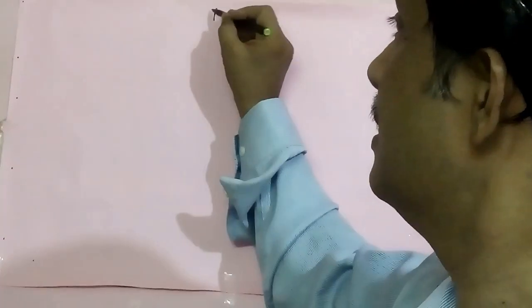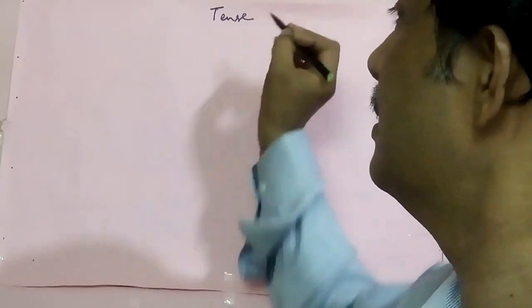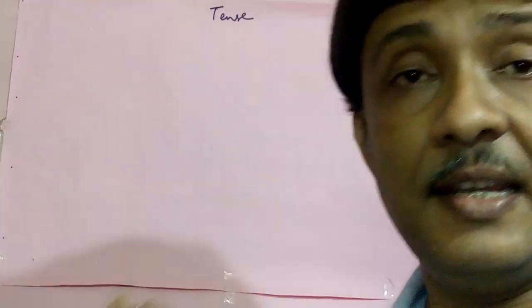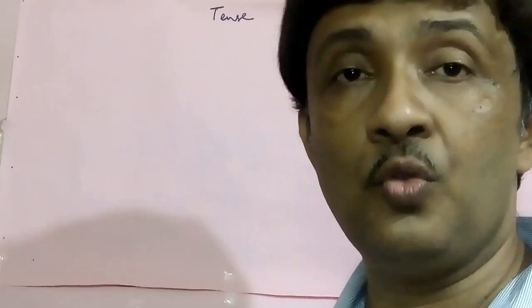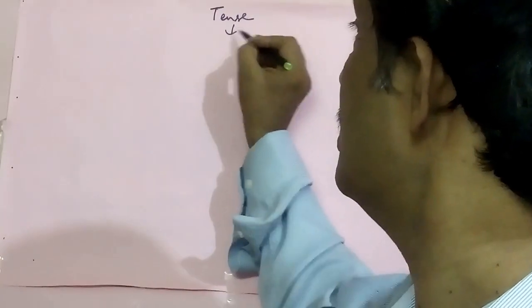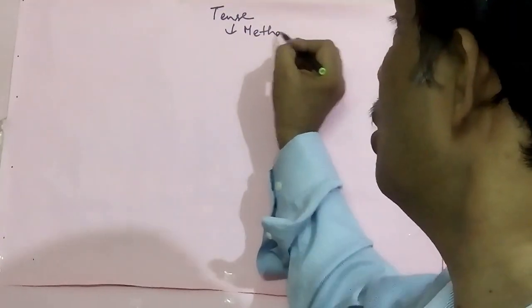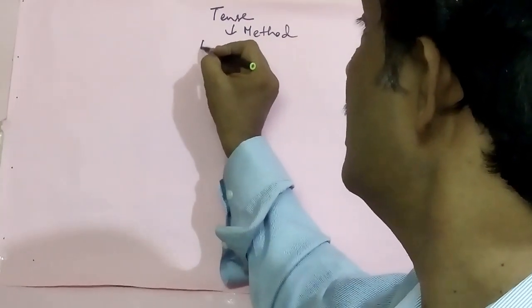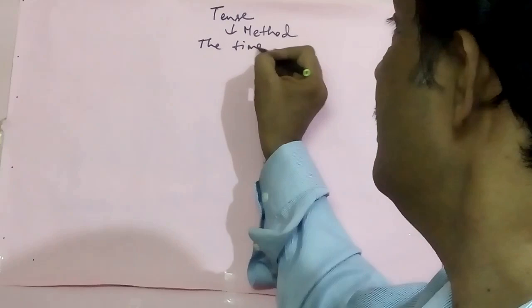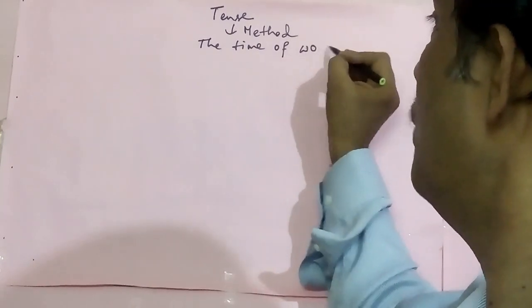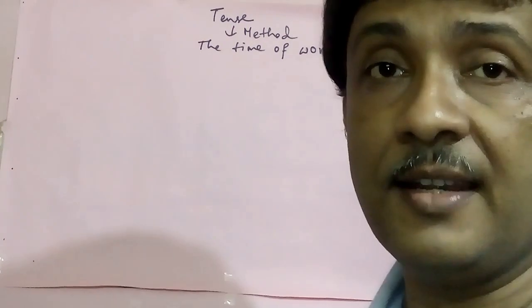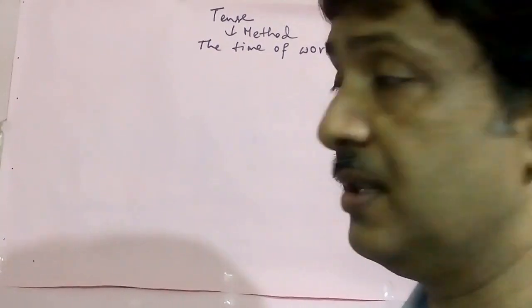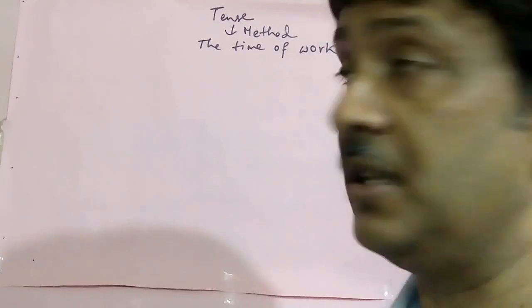Now, let's get started. Dear friends, we will discuss tense in a very simple way. See, this is tense. What is tense? It is a method to understand the time of work. How can we understand the time of work? By using verbs. So how many times of work are there?